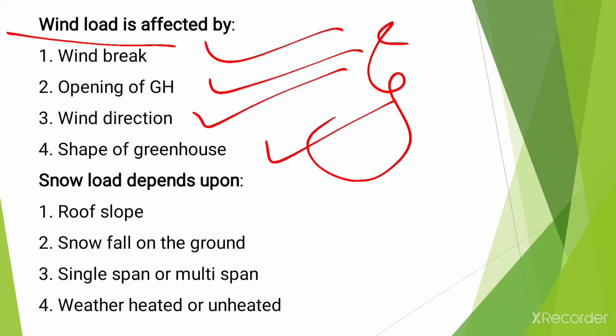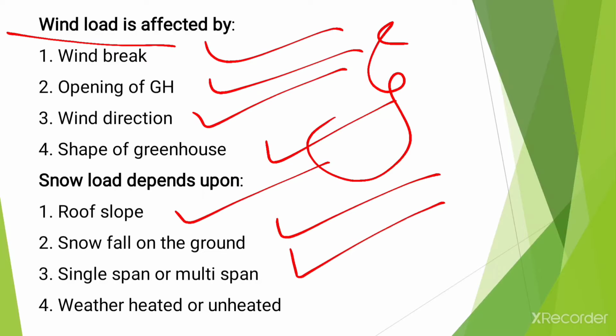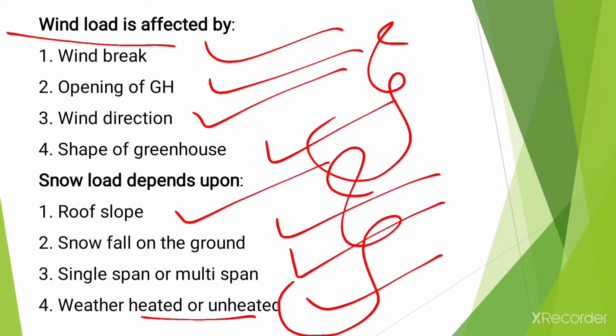Snow load depends upon the roof slope, snowfall on the ground, single span or multi-span greenhouse, and whether the greenhouse is heated or unheated. All these factors affect the snow load.